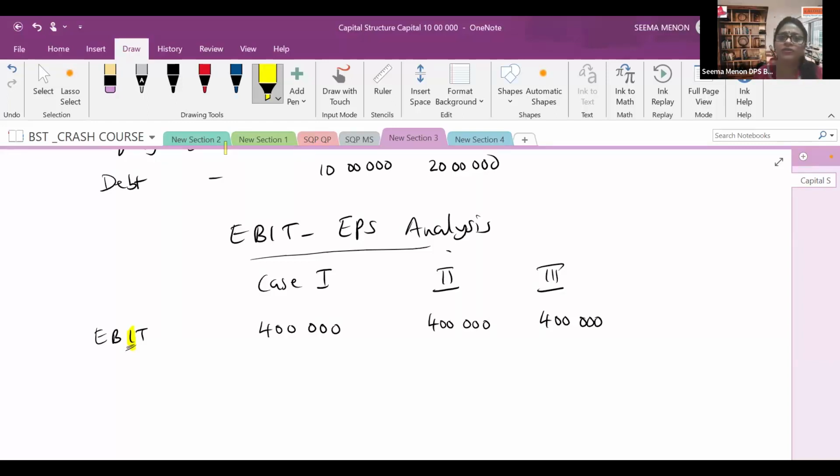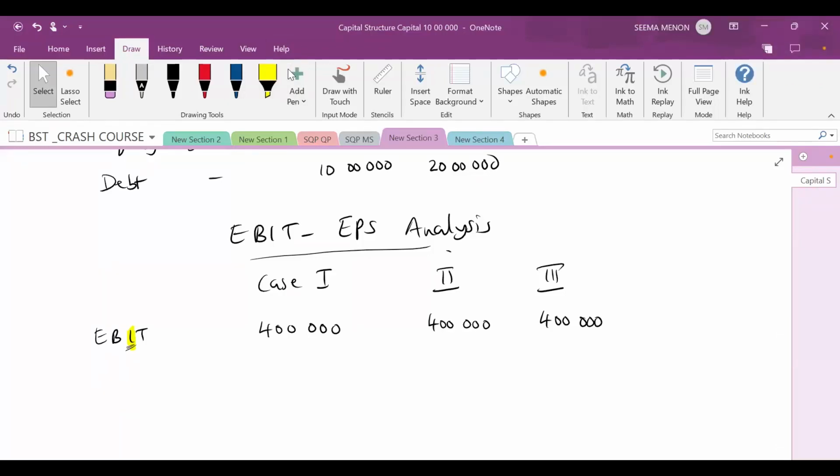That will be the last net profit that will be distributed among the shareholders. So let's see that one by one. Now there are various cases, so let's see how it works.